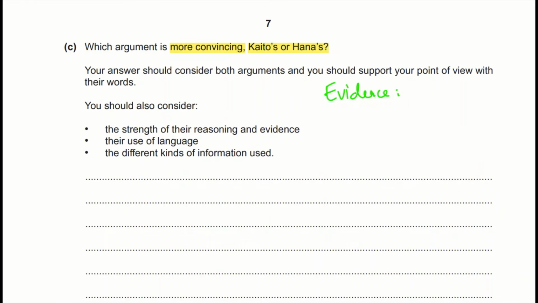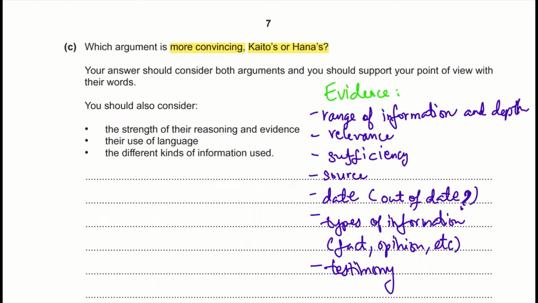Okay, the evidence part is really important because you have a lot of things under it. So I'm going to go one by one. Let's go with relevance. Relevance is whether the piece of evidence or information is relevant to the topic. Does it support his argument? Sufficiency is whether he has given enough information that supports his argument. Source is whether it's from a reputable organization or not, like an international organization or something private. And date is just how far back it was published, like is it a long time ago.